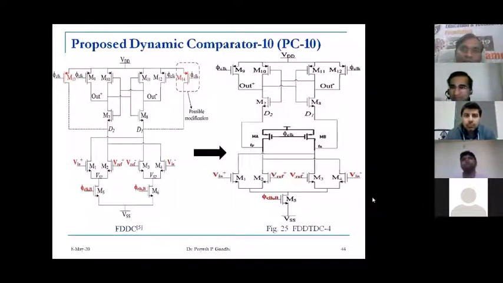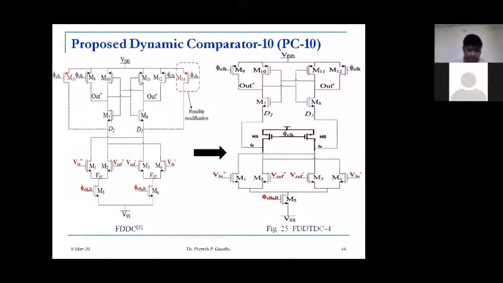This PC10 is the fully differential double tail dynamic comparator. Here we have used the double tail, and the circuit is fully differential. We have removed these two transistors because FP and FN again operate as reset circuitry for the two internal nodes D1 and D2.